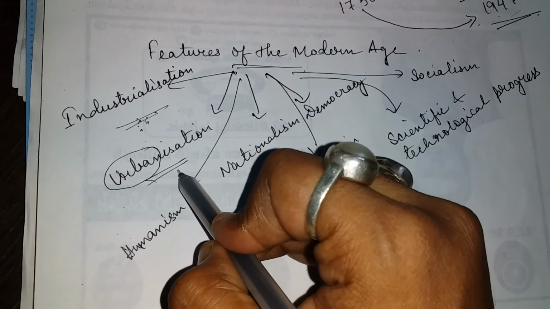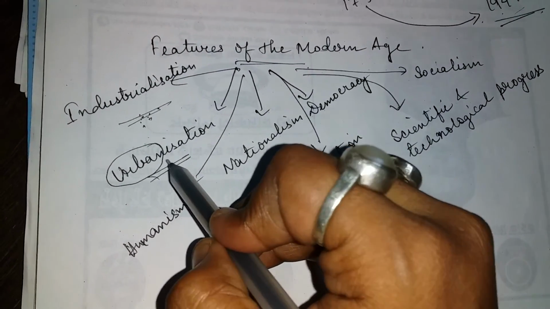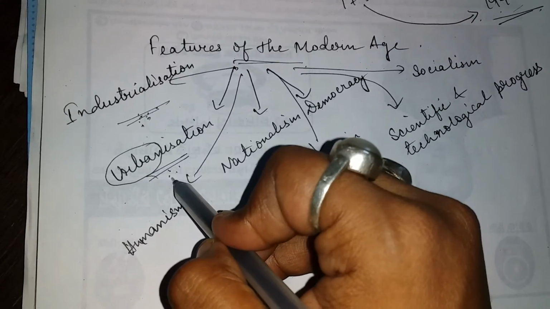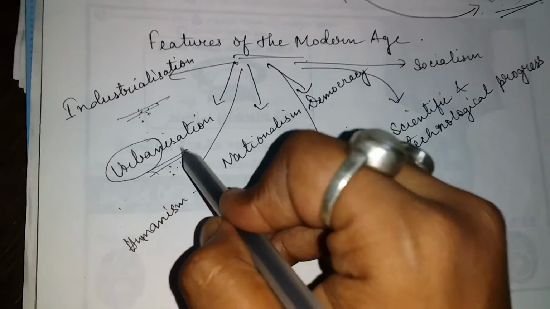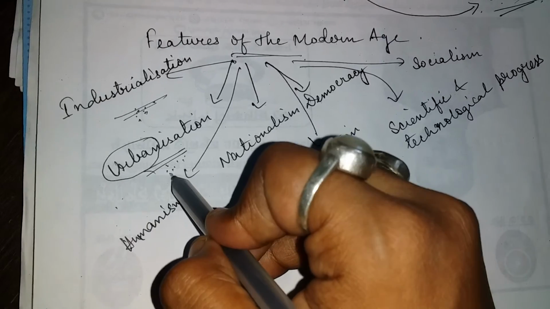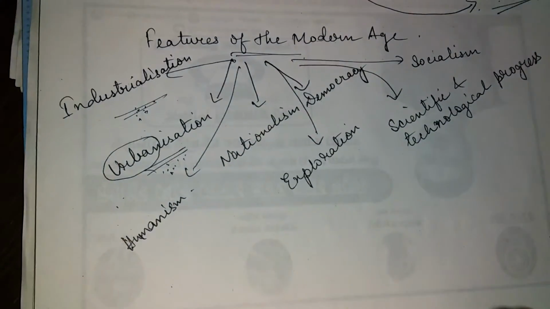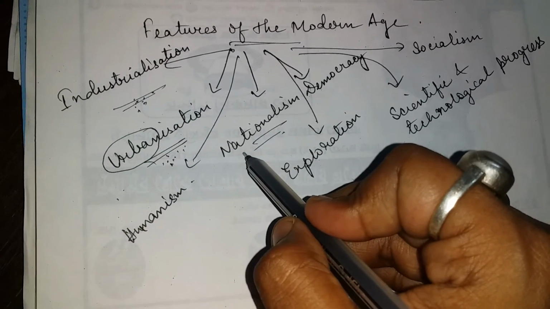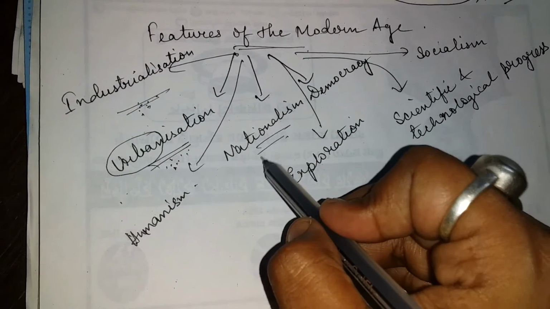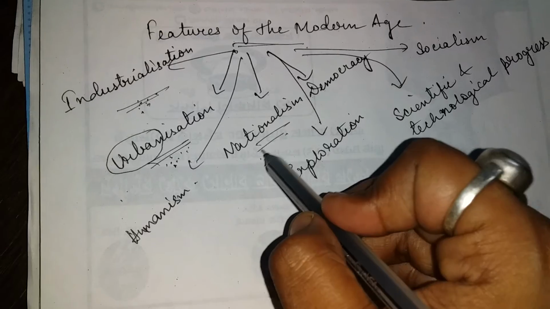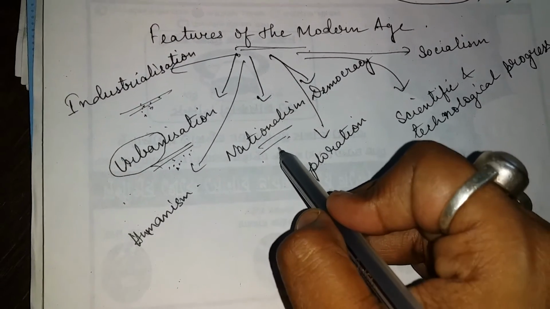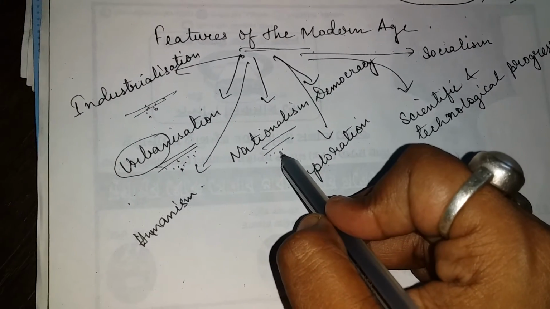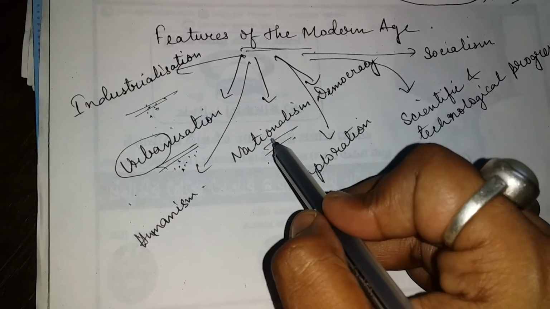Urbanization is when people started moving from villages to towns or cities in search of a better quality of life. Nationalism is where we show our patriotism, love for our own country, and grow our own identity with our homeland.